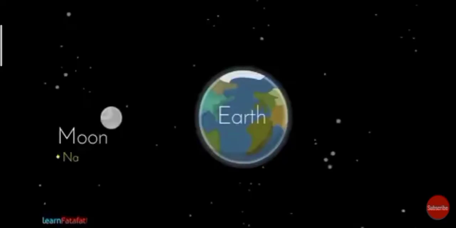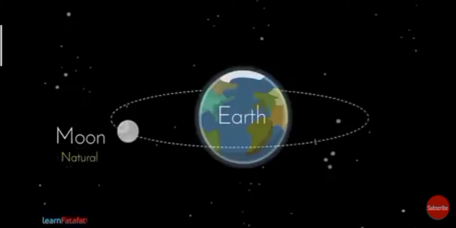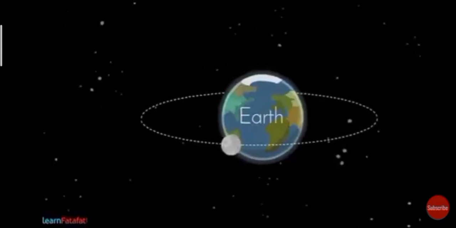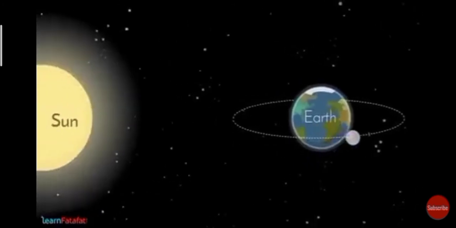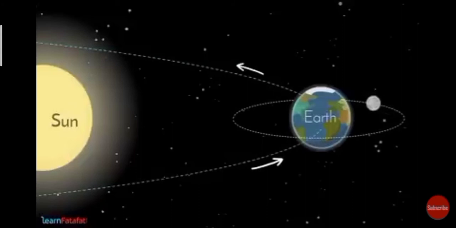The name of the planet on which we live is the Earth. Moon is a natural satellite of Earth. It revolves around the Earth. Sun is the source of light. The Earth, along with Moon, revolving around its axis, revolves around the Sun.